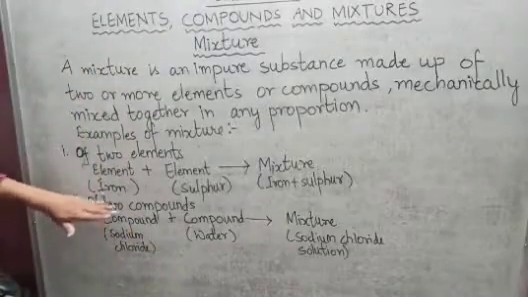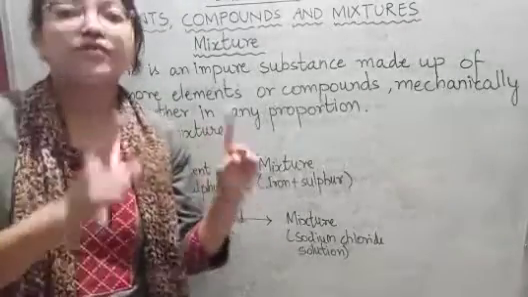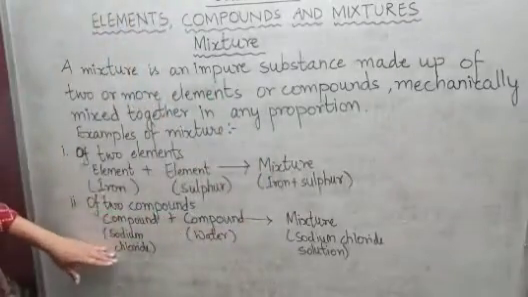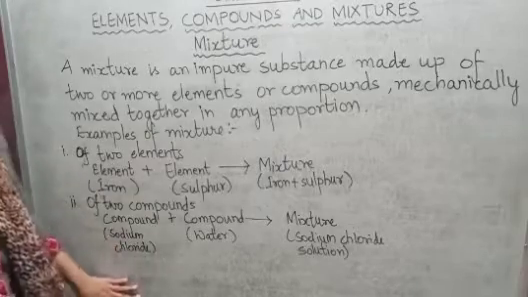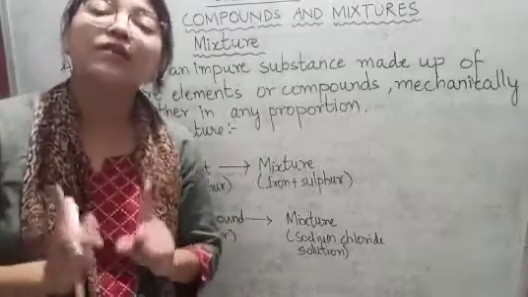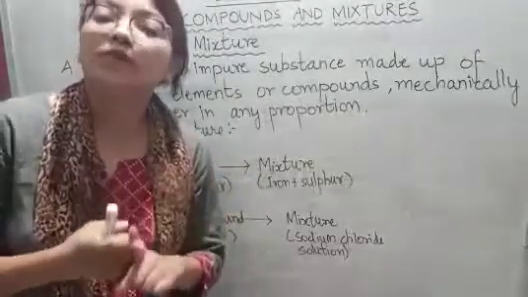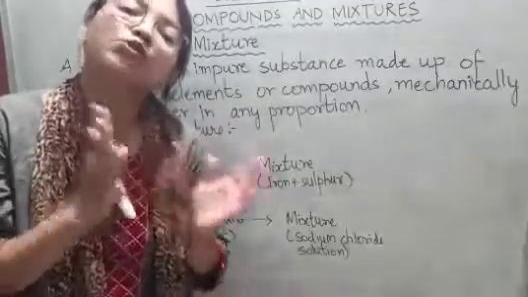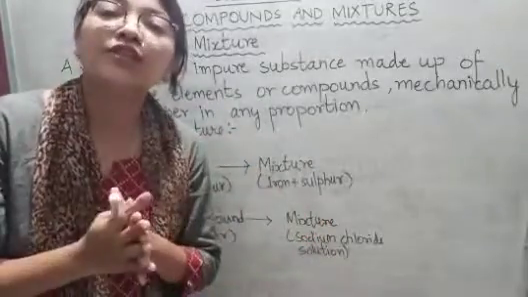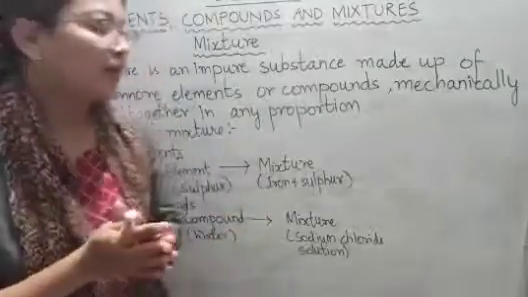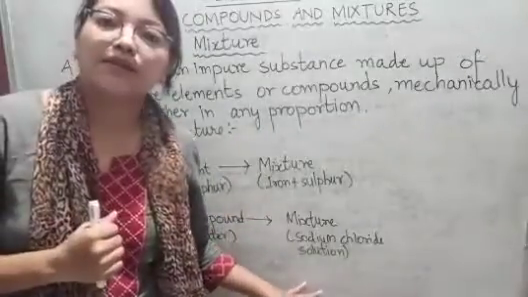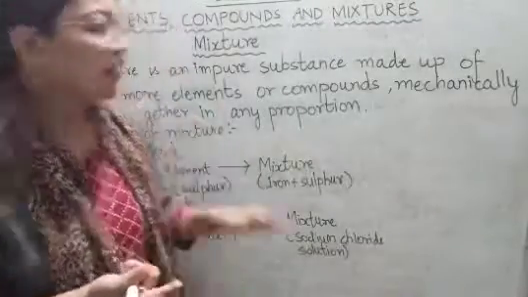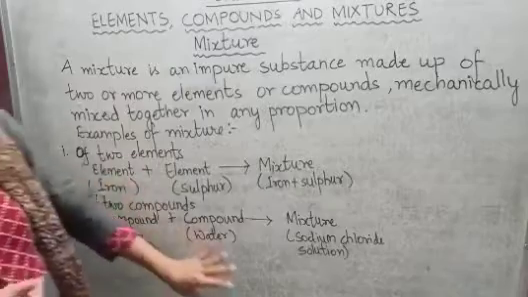Now second is of two compounds. When one compound mixes with another compound, it forms a mixture of two compounds, okay. So here the example is sodium chloride, which is common salt, with water. Now water is a compound, okay. So sodium chloride is common salt. When sodium chloride is mixed with water, what does it form? It forms salt solution. And what is salt solution? It is a mixture, okay. It can also be separated by using different types of methods, that we are going to discuss later on, okay. So this is how mixtures are formed.